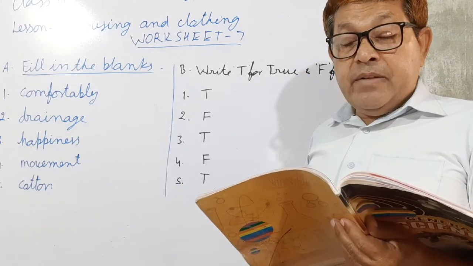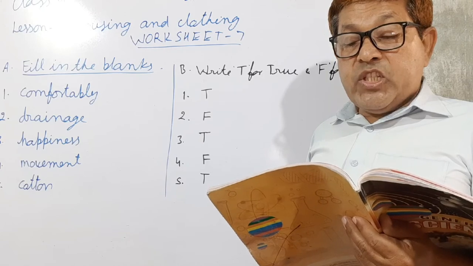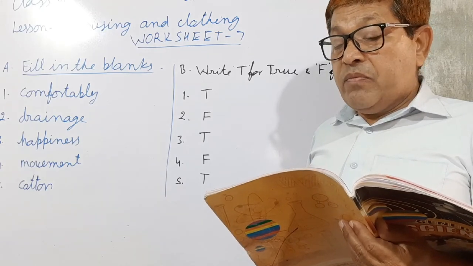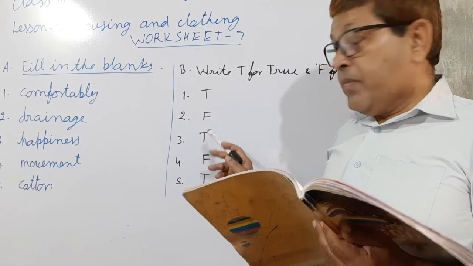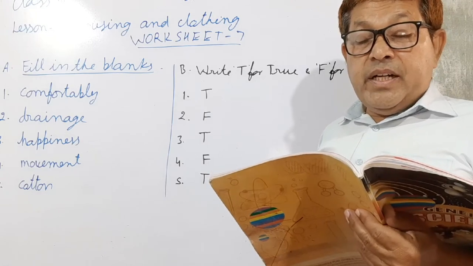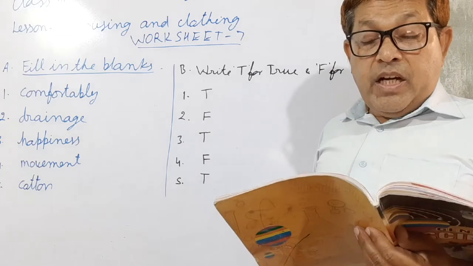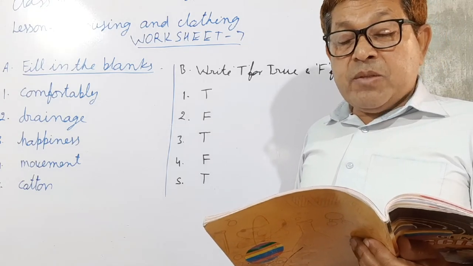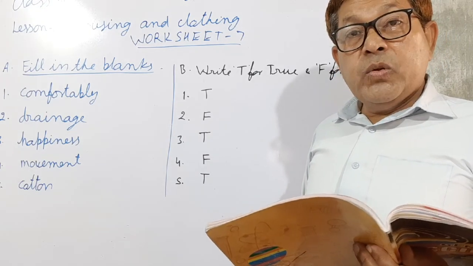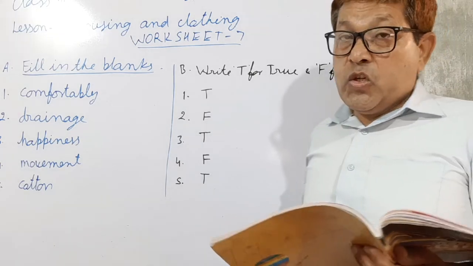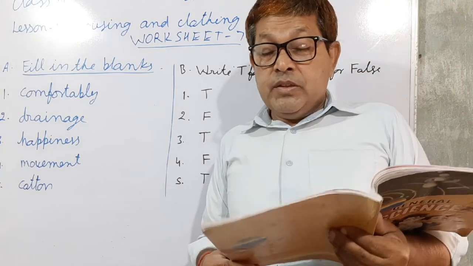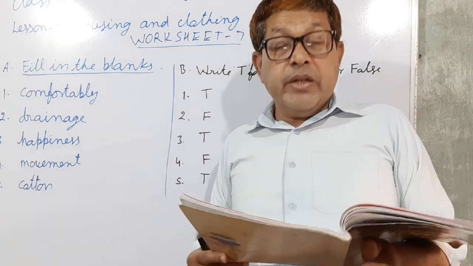Now third, use a germ killer while mopping the floor. It is true. And fourth, wear dark colored clothes in summer. It is false. And fifth, clothes must be washed with a good soap. This is true. So in this way, you have to write in your notebook.